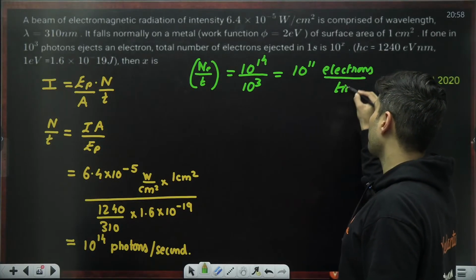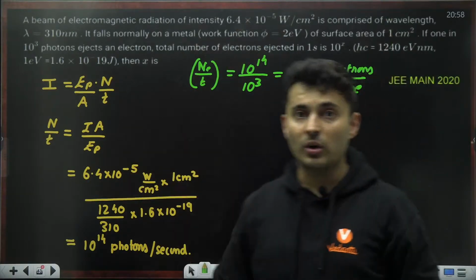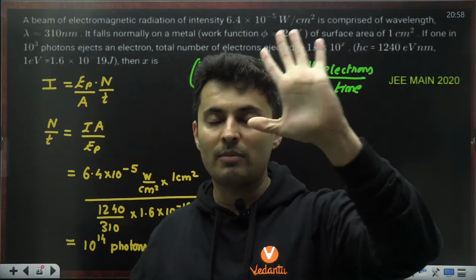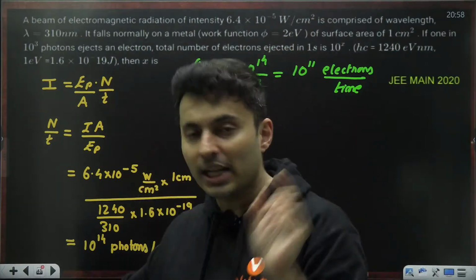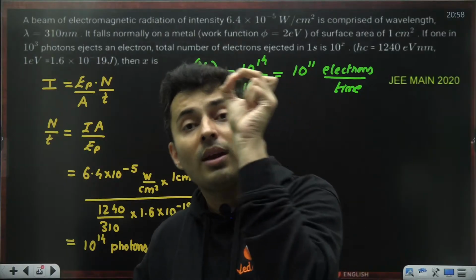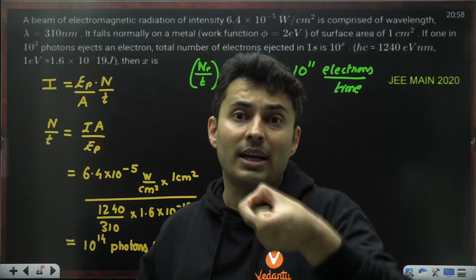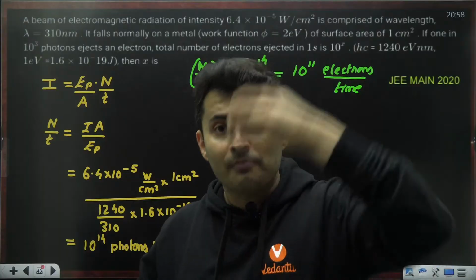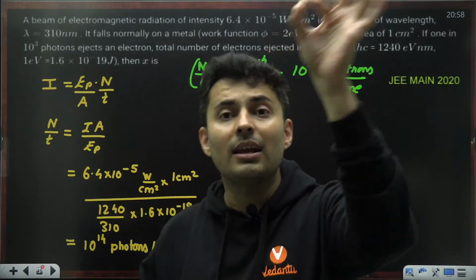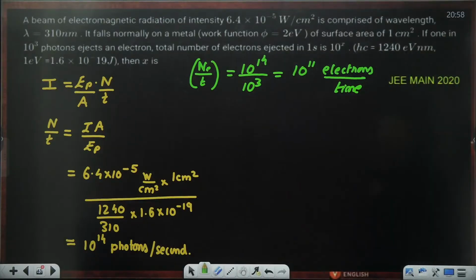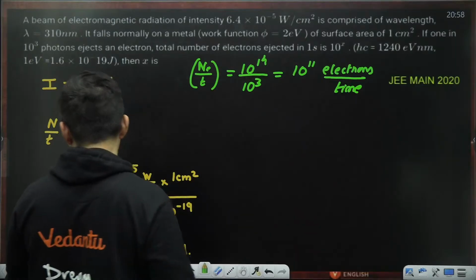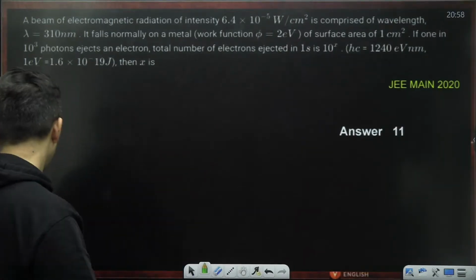So when you have 1000 photons, out of those 1000 photons, only 1 photon can emit an electron. I mistakenly said 3. I did not read that 10 to the power 3, my bad. So out of 10 to the power 3 photons, only one of them ejects an electron. So whatever number of photons you got divided by 1000, only that many electrons are going to come out. How many electrons are going to come out per unit time? It is 10 to the power 11. So answer is 11. Perfect.